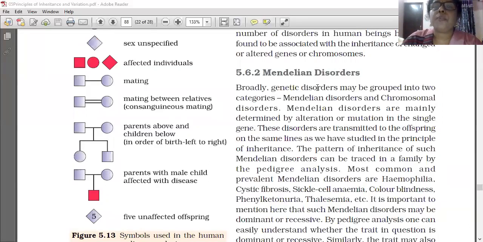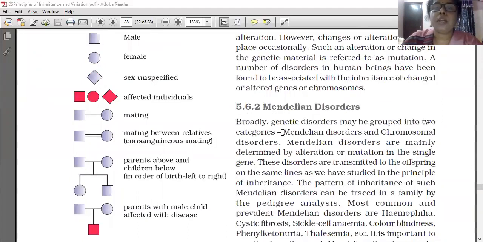So genetic disorder is divided into two. Which are those? Mendelian disorders and chromosomal disorders. So first you understood the meaning of genetic disorder.